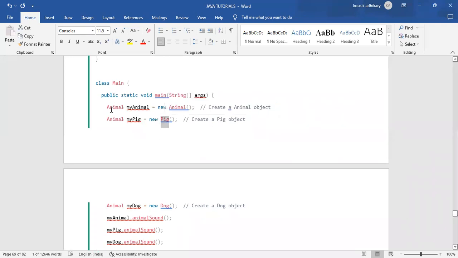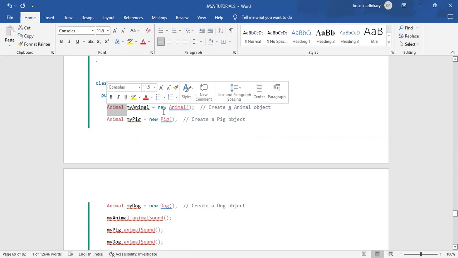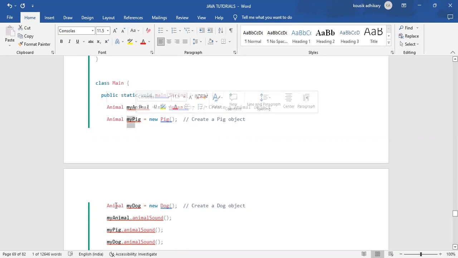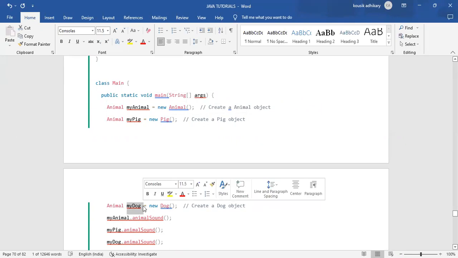That way, first of all, Animal myAnimal = new Animal is the object of the main superclass, Animal. Animal myPig = new Pig means myPig is an object of the Pig class, and Animal myDog = new Dog means myDog is an object of the Dog class.